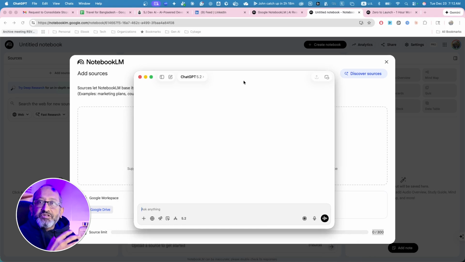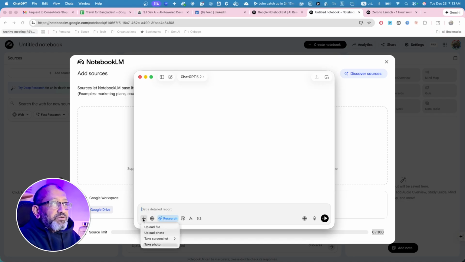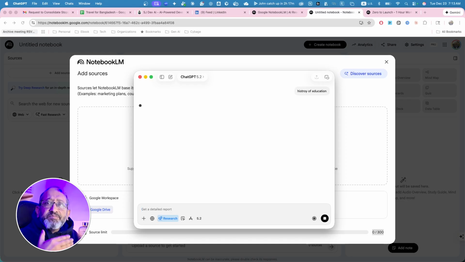As you know, we're going to use multiple LLMs, whatever you have at your disposal, because sometimes you have deep research limitations for various components. So you go to deep research, choose that one, or you go here and find deep research and go to the research mode. And let's say, what do you want to do today? Let's say I want to learn about the education system. How did it come about? The history of education. So you can type history of education. That's as simple as that. Nothing else needed, okay? So keep it simple.